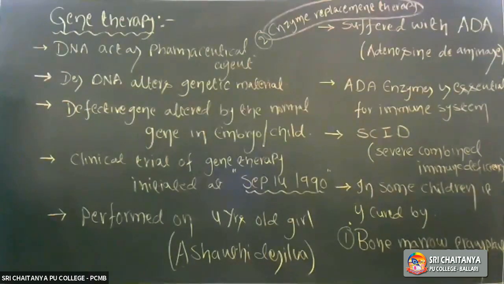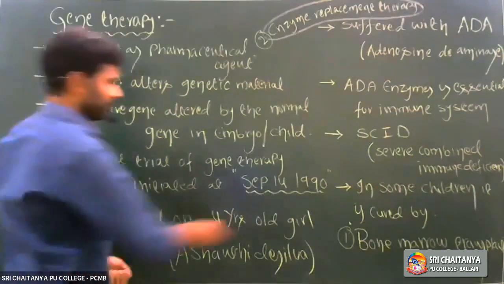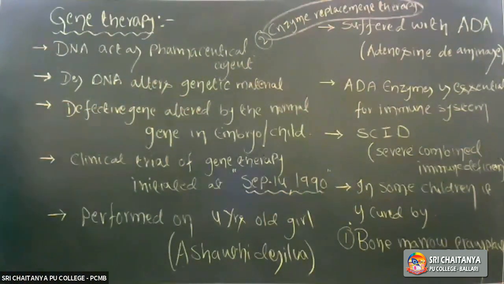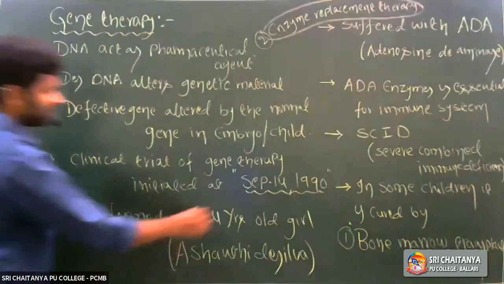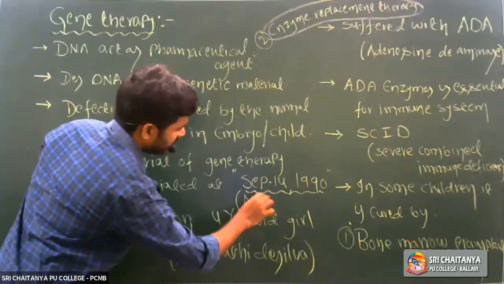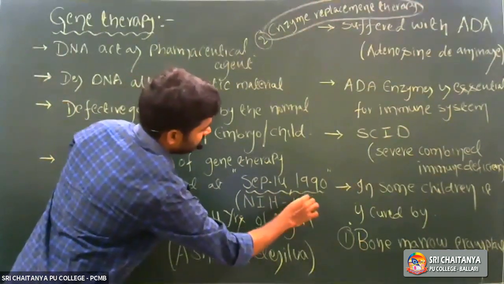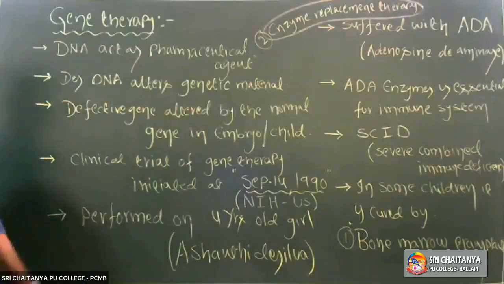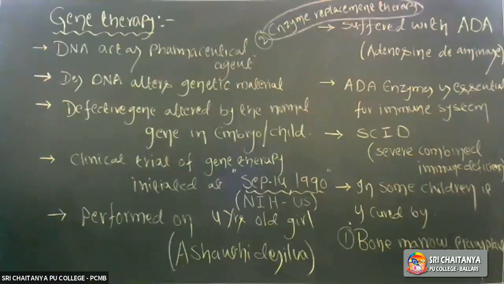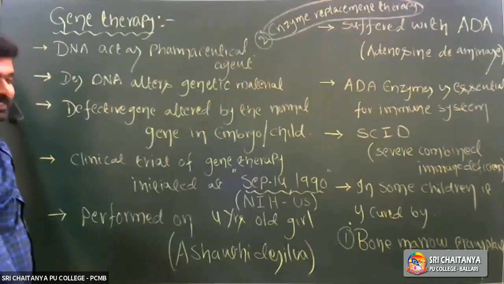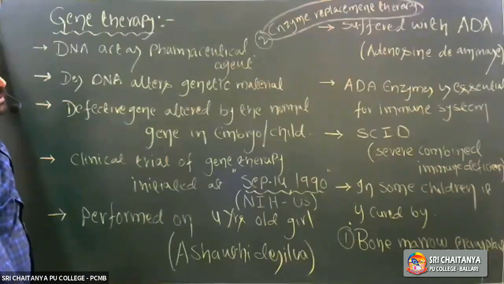The first clinical trial of gene therapy was initiated on September 14th, 1990, at the National Institute of Health, United States. Within the brackets, you have to write NIH. It was performed on a 4-year-old girl named Ashanti De Silva. She suffered with ADA disease.